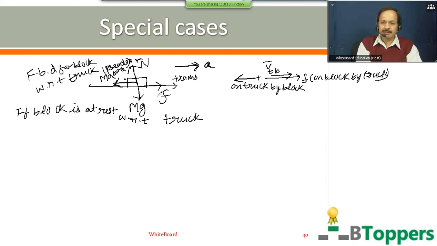Then the type of friction between the block and the truck can be called static friction. Then the x component of resultant force will be f minus ma. This small f we can write as Fs, which represents static friction on the block by the truck. That will be 0 if the block is at rest with respect to the truck. Fs equal to ma.